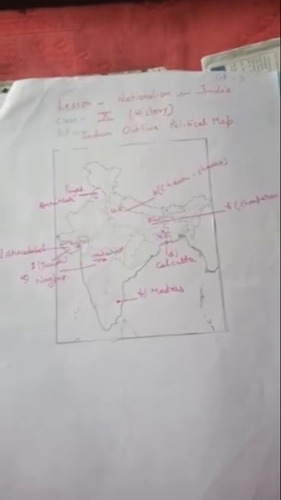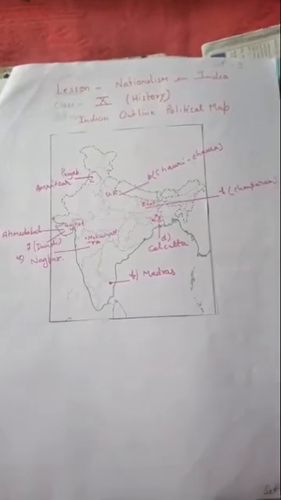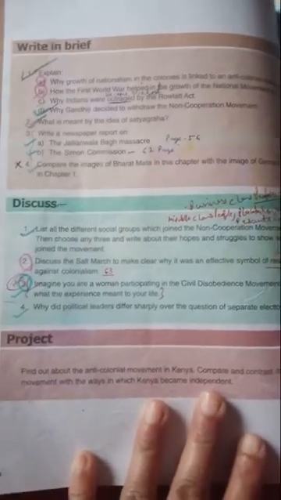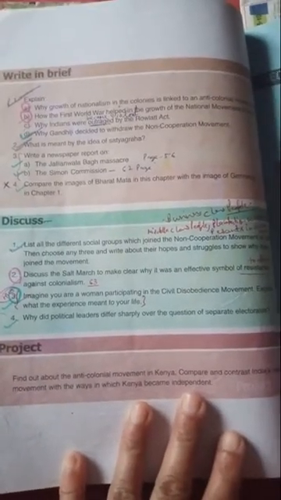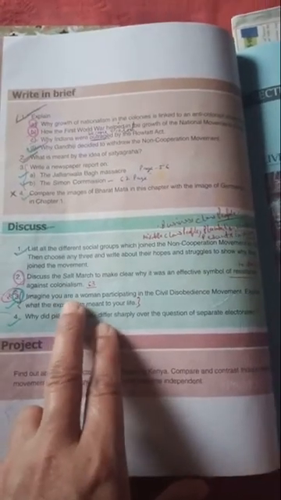Okay, and now we will discuss the long questions. So in this chapter, now two long questions are remaining. Imagine, and it is a very important question. Imagine you are a woman participating in the civil disobedience movement. Explain what the experience meant to your life.